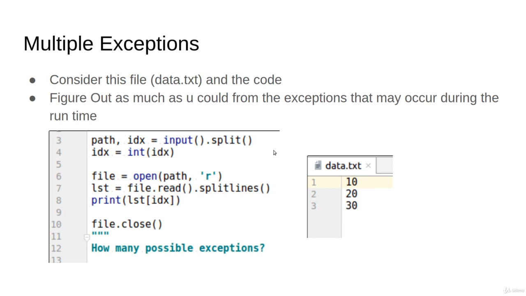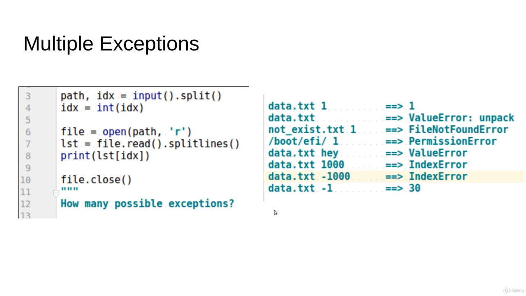Let's go. If you try to input something like data.txt, which is a file nearby and existing, and variable n1, it is a string, then it will go very normally. The index will be converted to integer. We will open the path, and then we will read the file, split all of the lines, and print the list at this index. The list has only 3 items, so list of 1 is going to be very good, and then we are closing the file. We didn't use the with statement here, so we have to close by ourselves.